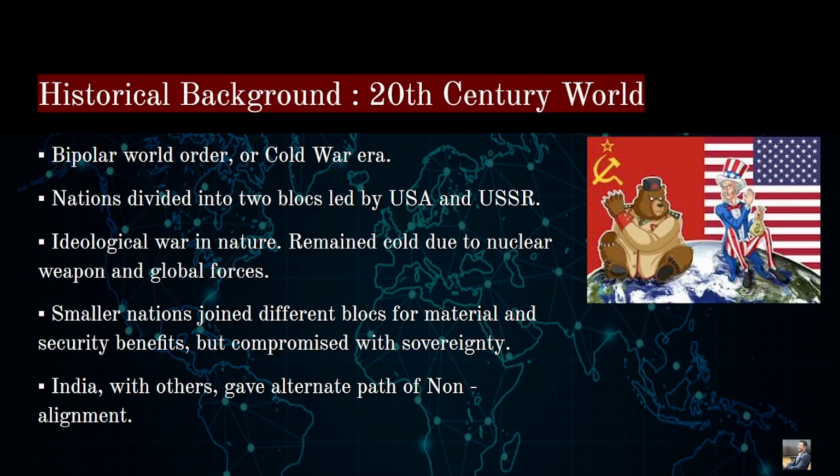We had freshly gotten our independence from the colonial powers, and we were in a very, very worse situation, right? So we needed both material and economic security and also sovereignty. Why? Because our situation was very different from the Western countries. If we had joined the blocs, our sovereignty would have been compromised.